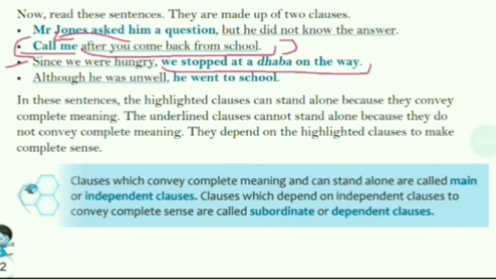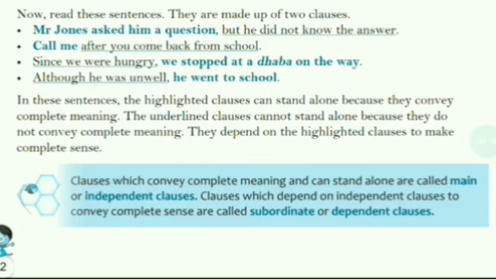Another one is, since we were hungry, we stopped at the dhaba on the way. "We stopped at a dhaba on the way" is the complete one. It can stand alone and makes complete sense, so this section is independent, whereas this section needs the other to make complete sense. It can't stand alone, so this section is dependent.